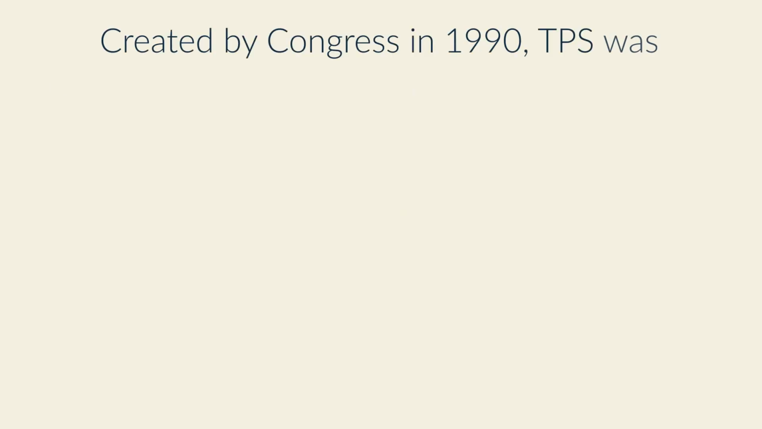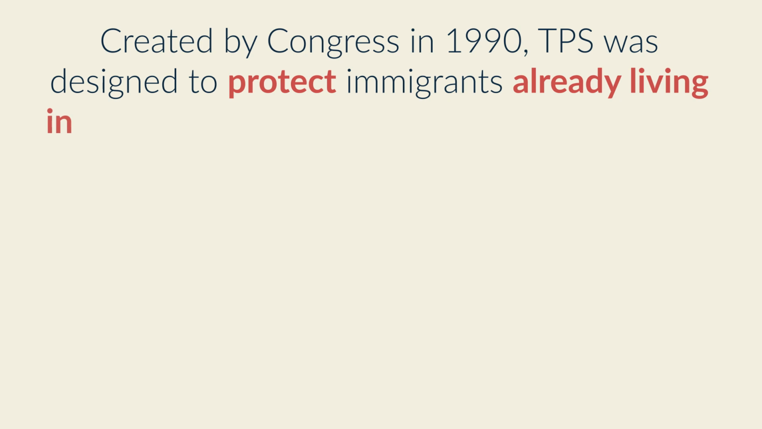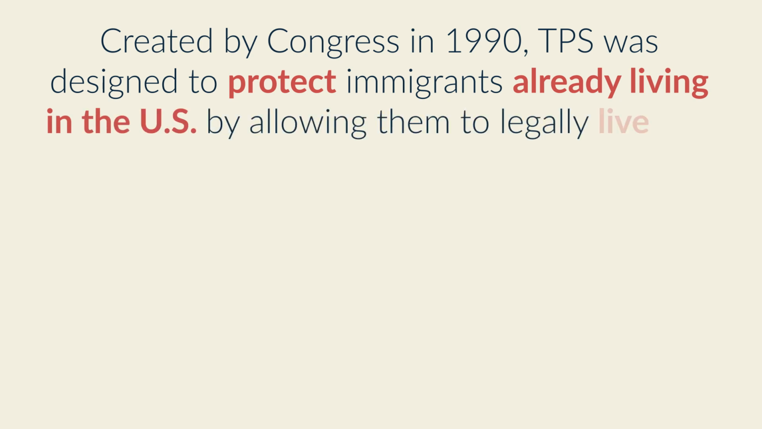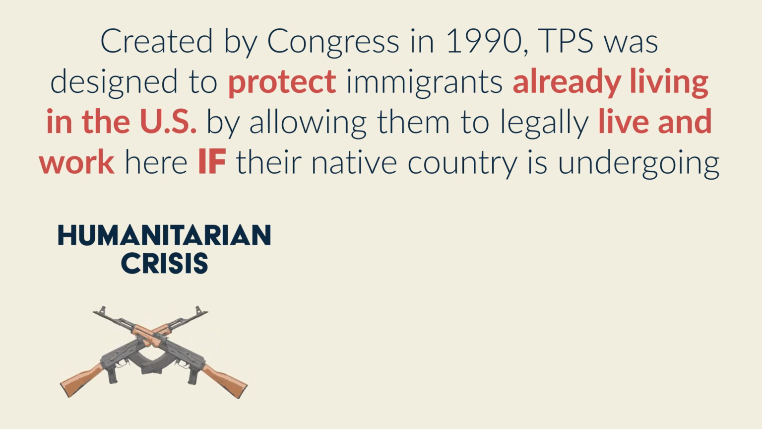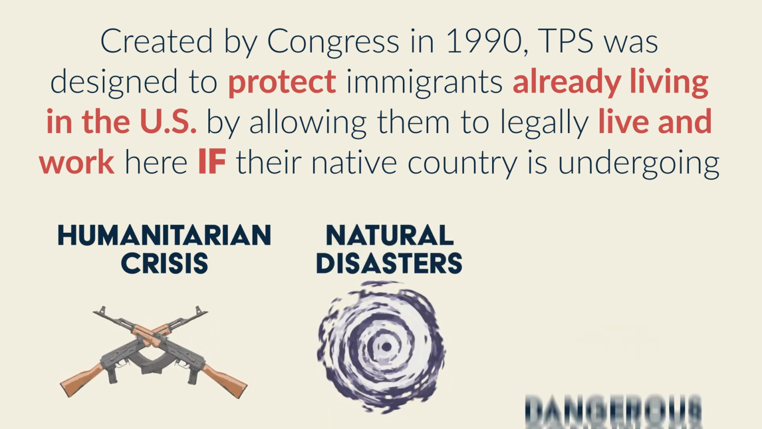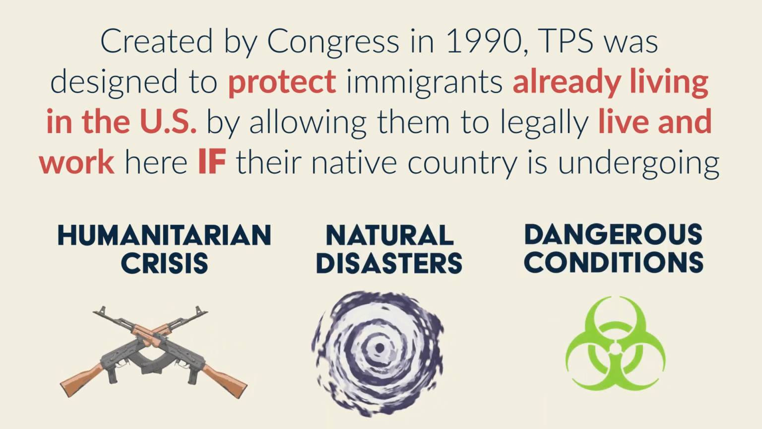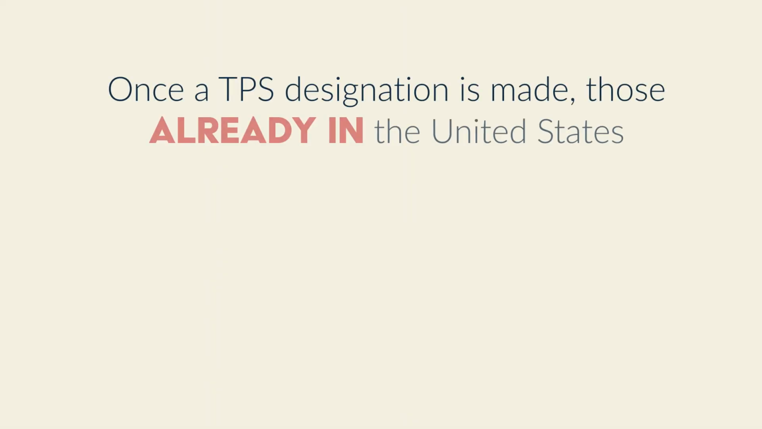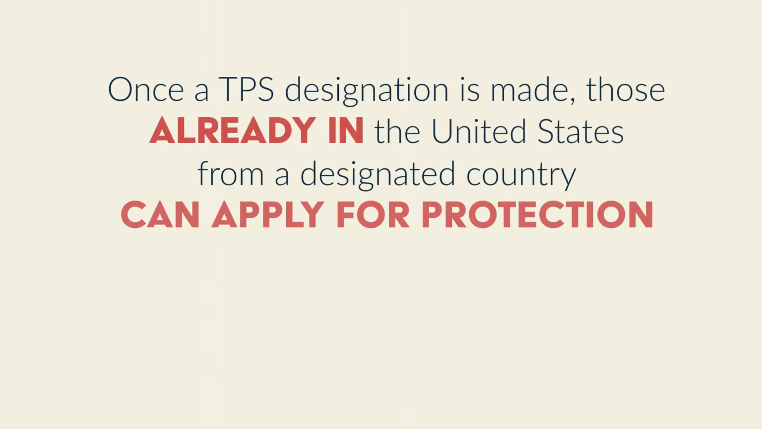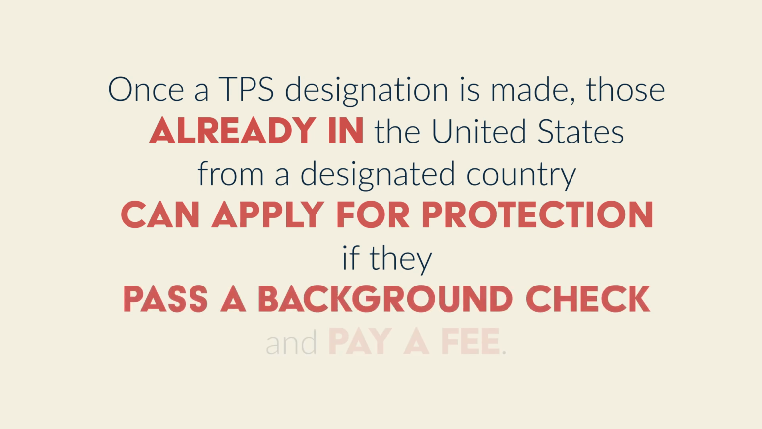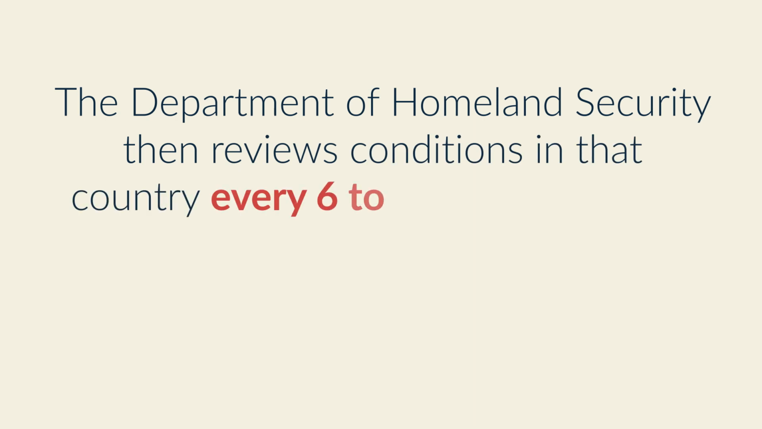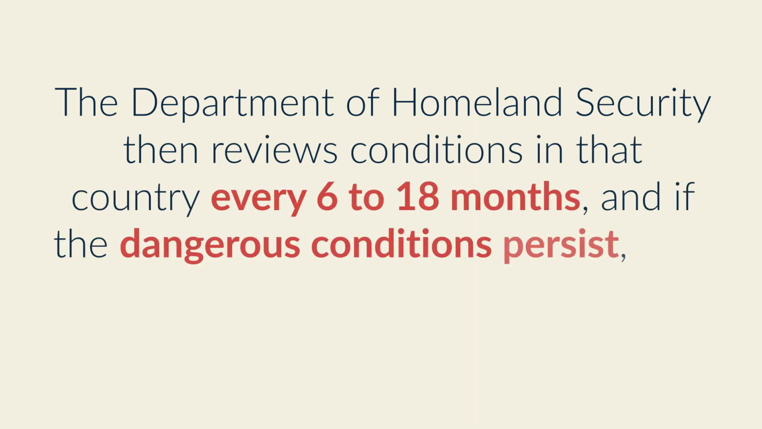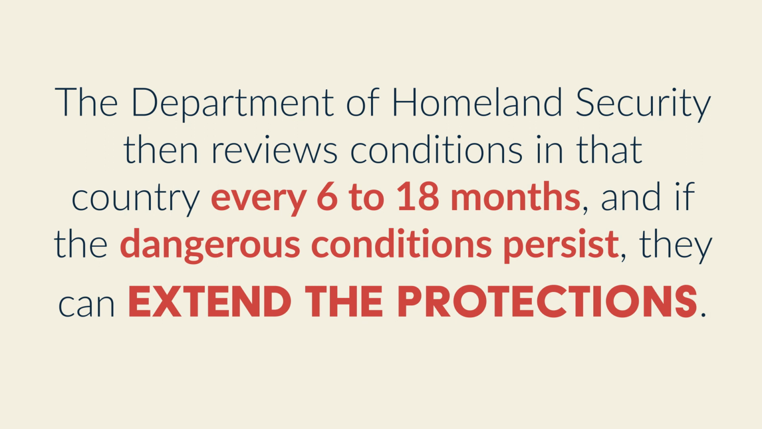Created by Congress in 1990, TPS was designed to protect immigrants already living in the U.S. by allowing them to legally live and work here if their native country was undergoing humanitarian crisis, destabilizing natural disasters, or other dangerous conditions. Once a TPS designation is made, those already in the United States from a designated country can apply for protection if they pass a background check and pay a fee. The Department of Homeland Security then reviews the conditions in that country every 6 to 18 months. If the dangerous conditions persist, they can extend the protections.